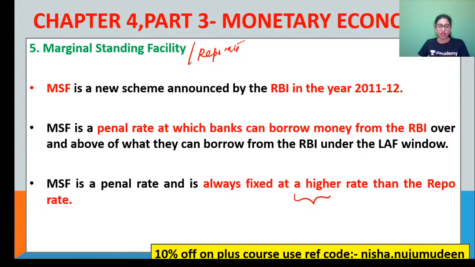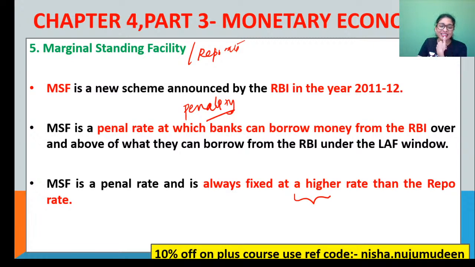So now penal rate is coming under the context of MSF, as you saw. The rate at which the banks can borrow money from RBI, that too with the prescribed limit, is called the penal rate. Clear? A penalty. Penal means a penalty in simple terms. Even simpler, penalty. Clear?